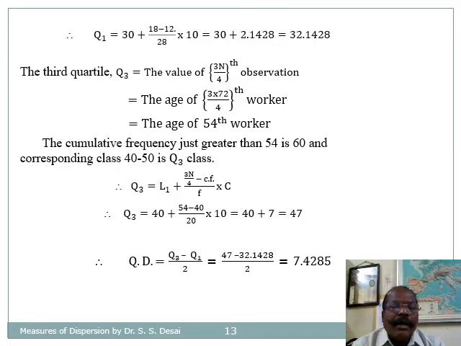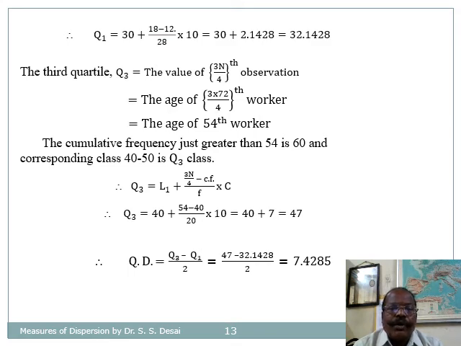By above formula, the value of Q1 is equal to 30 plus (18 minus 12) divided by 28, into 10. After simplification, it gives us 32.1428. Now let us find Q3. Q3 is equal to the value of 3 into n divided by 4th observation, so equal to the age of 3 into 72 divided by 4, that is the 54th observation.